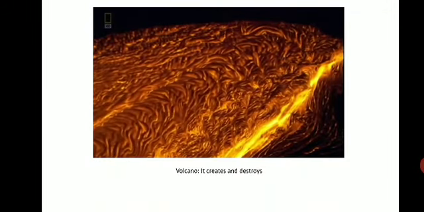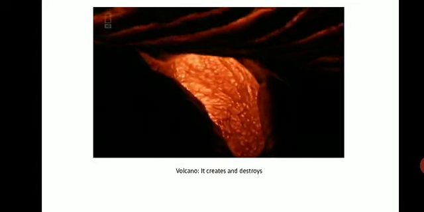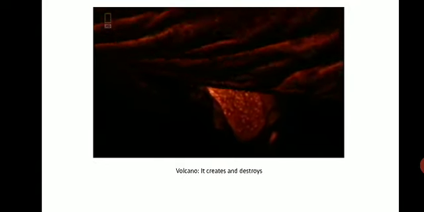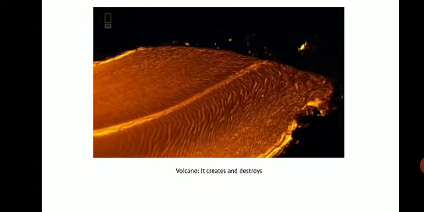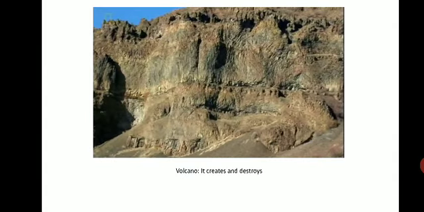This is a river of lava, you can see. When it comes on the surface we call it lava, and magma is the viscous molten rock material which is present deep inside the earth. That same magma comes on the surface through different volcanic eruptions.